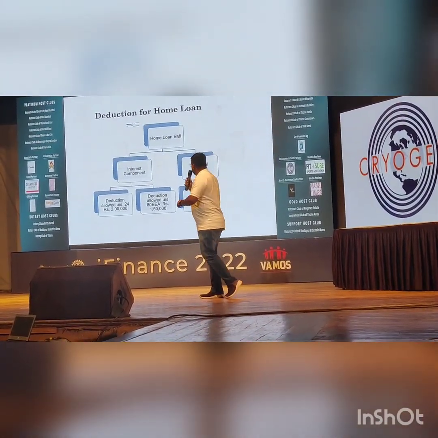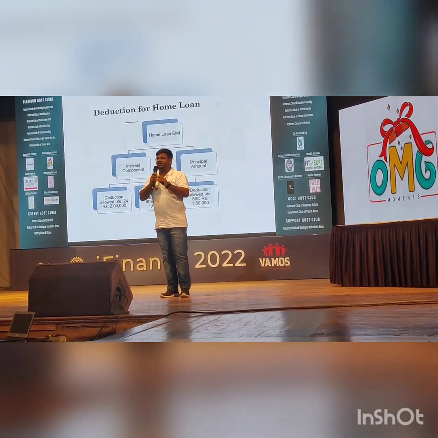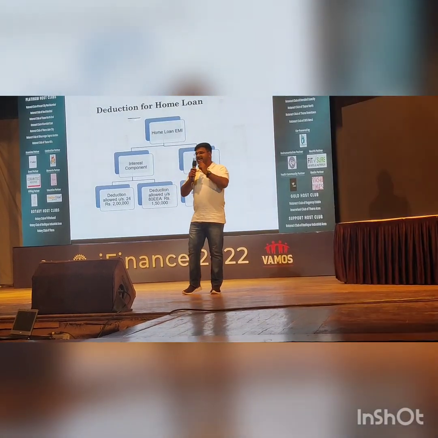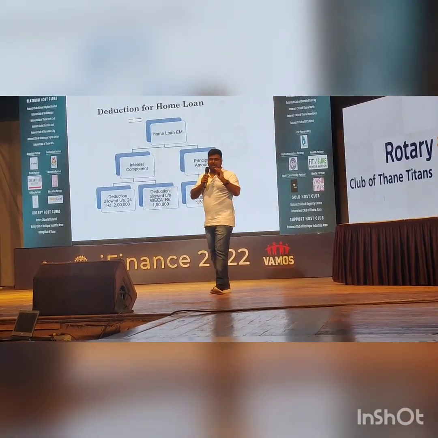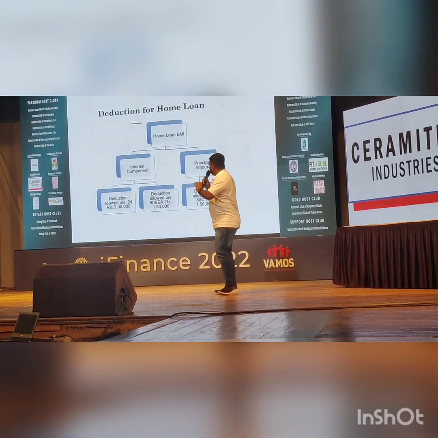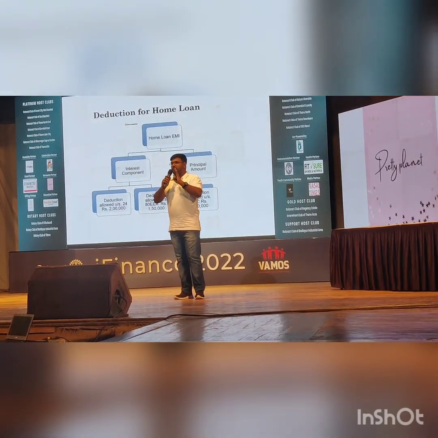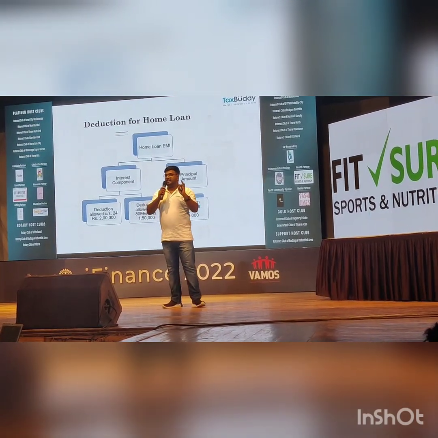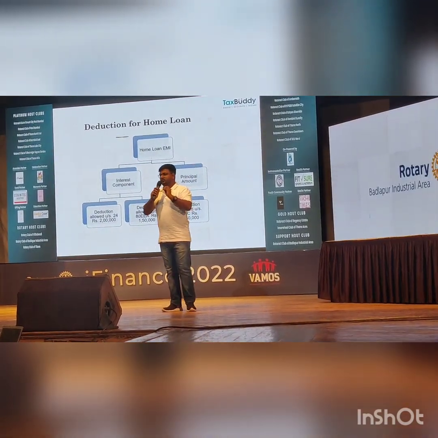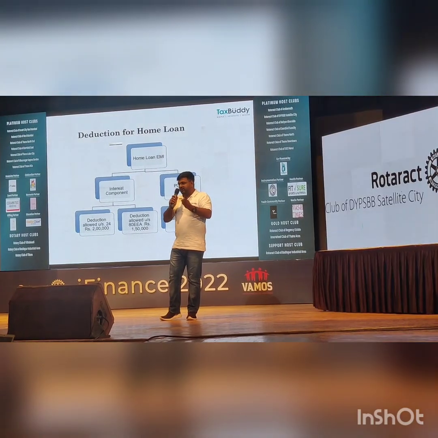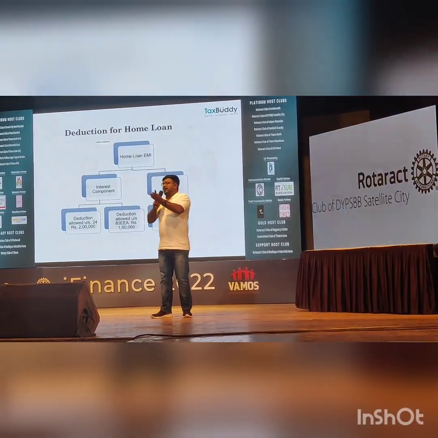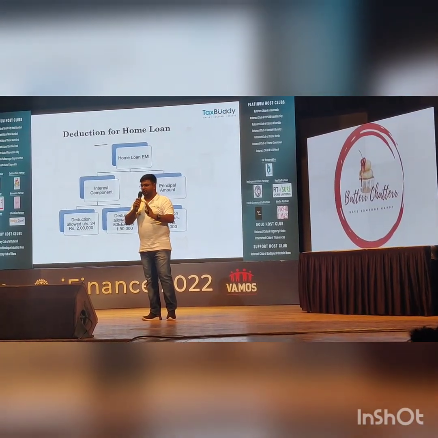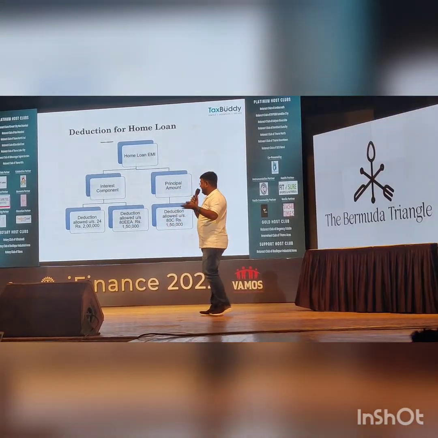Okay, so this next thing is deduction for home loan. I know many of you do not have a home loan, but in the coming 2 to 3 years, you might need one. You are planning to buy a home, right? So for that, I'll briefly talk about it. Whenever you are planning to take a home loan, you should have at least 3 years of past ITRs. So if you plan from day one, from today only, then after 2 to 3 years you can easily get a home loan based on your income documents. So the first thing you have to do is file your ITR.